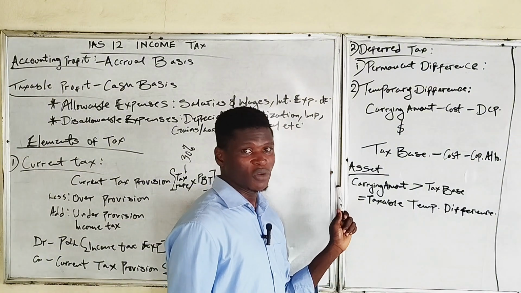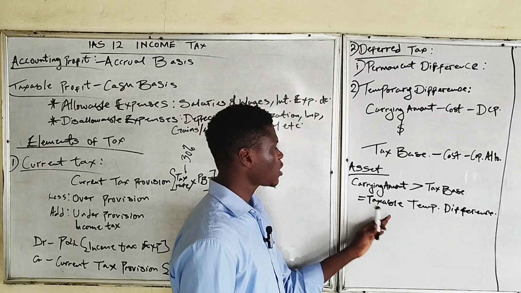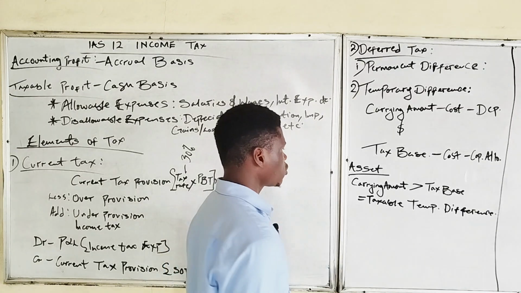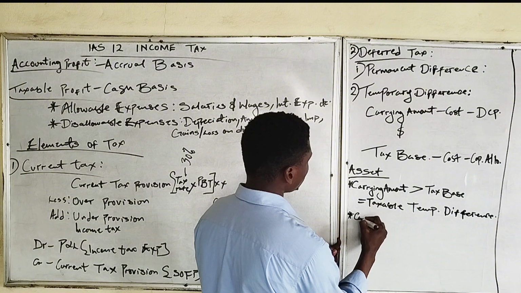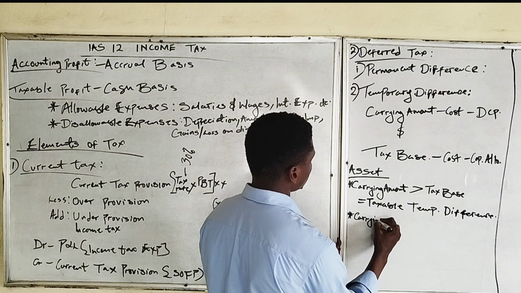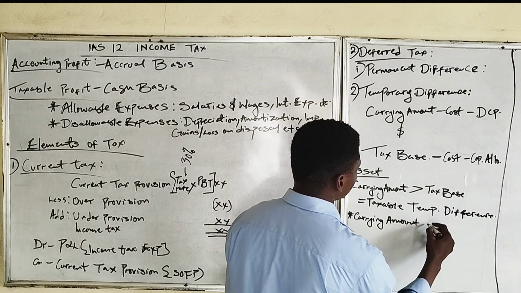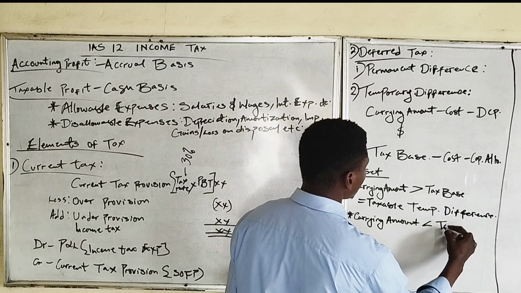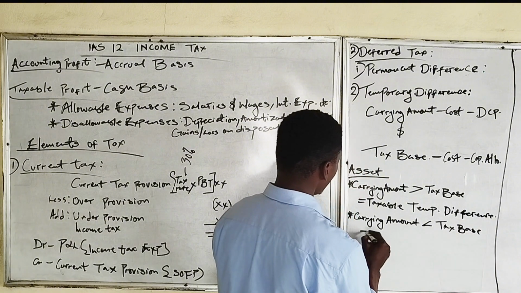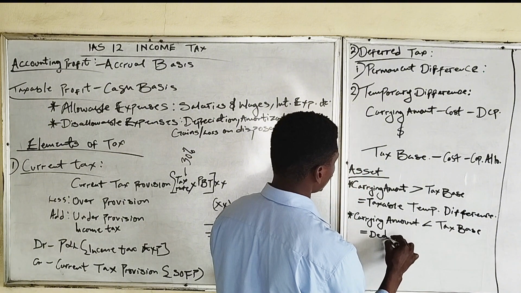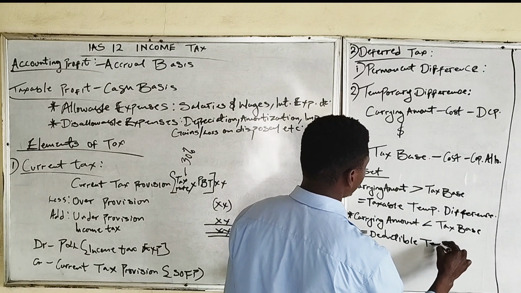Again, if the carrying amount of an asset is greater than the tax base of an asset, it will result into taxable temporary difference. But on the other hand, if the carrying amount of an asset is lower than the tax base of an asset, we will have deductible temporary difference.